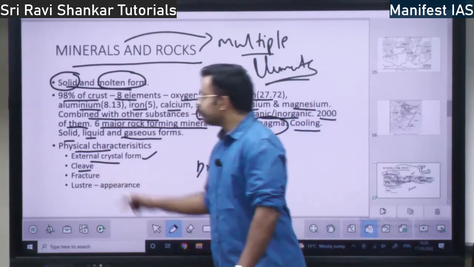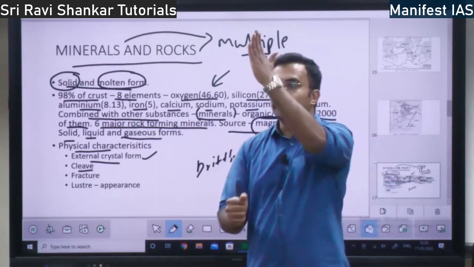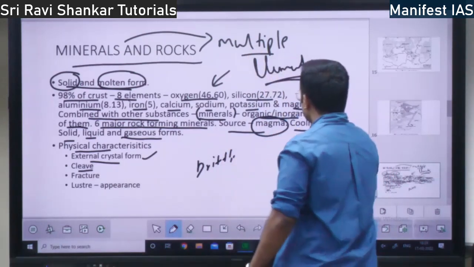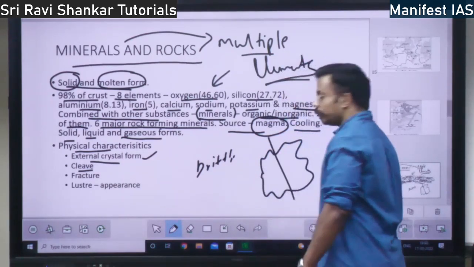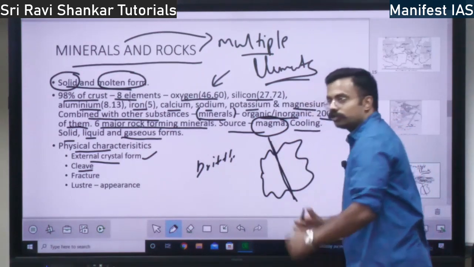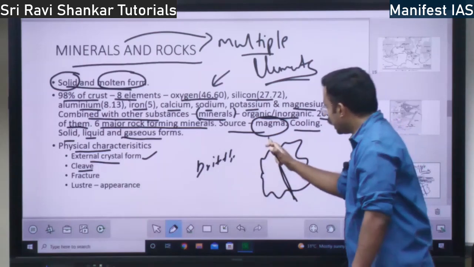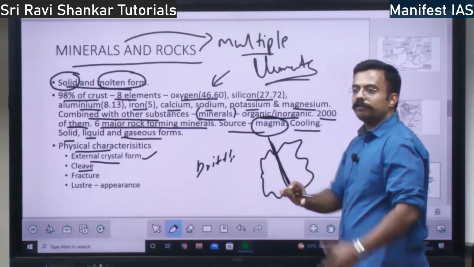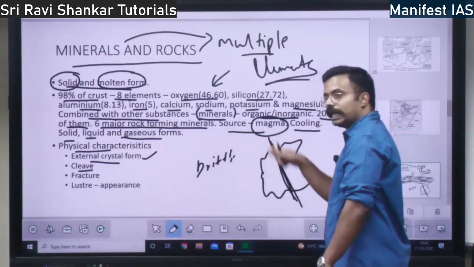Then you have cleavage. Cleavage means if you break a mineral, according to what plane does it break? If you break it by hand or by anything, the mineral will break in that direction only.